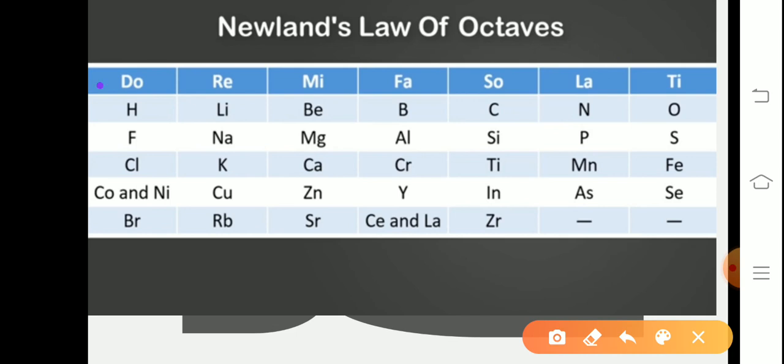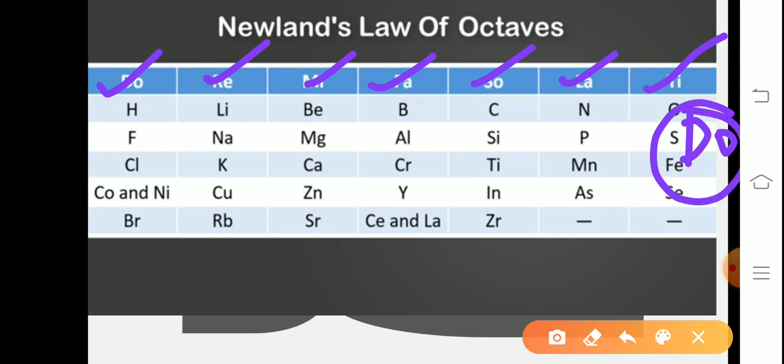What are they? Do, re, mi, fa, sol, la, ti. How many? 1, 2, 3, 4, 5, 6, 7. And the eighth one becomes what again? Do. So the eighth note is the repetition of the first note.